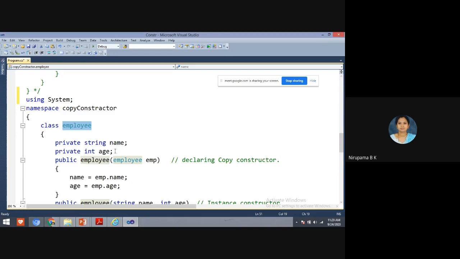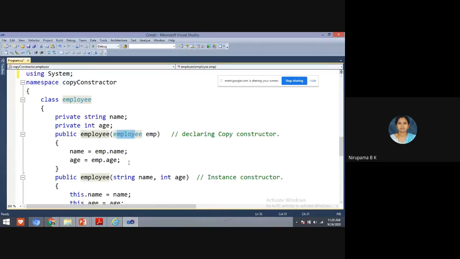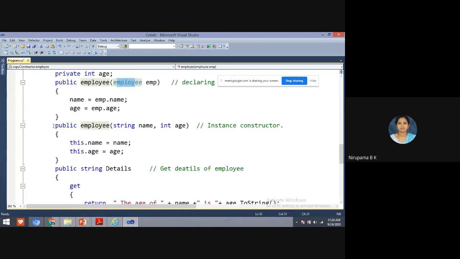And this is the declaration of the copy constructor. Public employee. First I'll explain this, students.